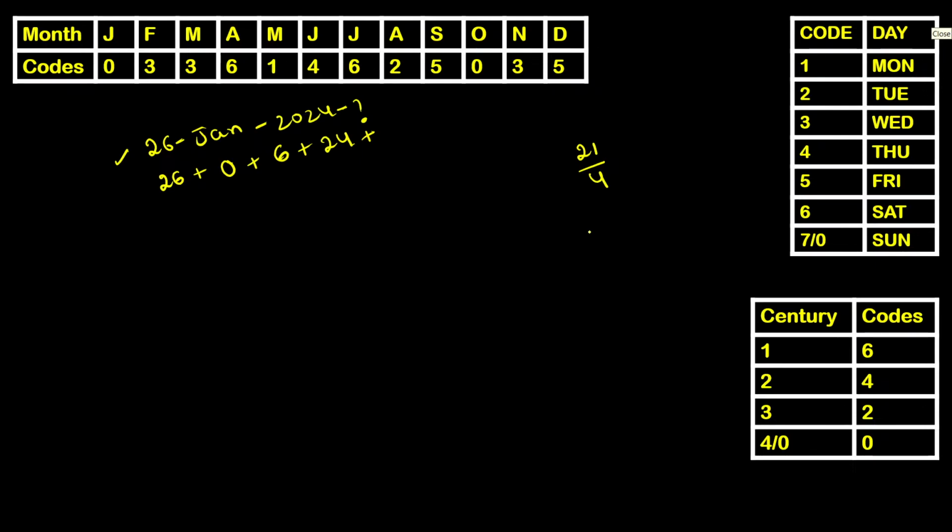As you all know, 24 by 4, you'll get the quotient as 6. But you guys need to understand this. The given year is a leap year and February 29th has not passed yet. So for the fifth value, we are considering February 29th till the given date. As February 29th has not passed, you are not allowed to consider 2024 as a leap year till the given date.